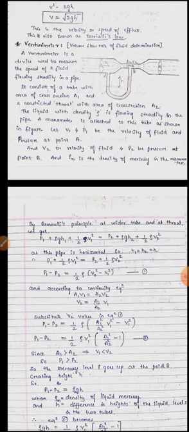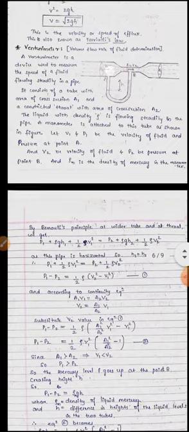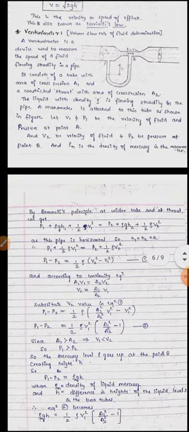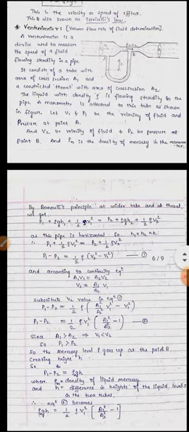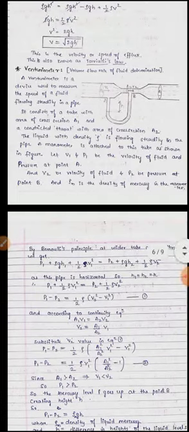One end of the manometer is attached to the broader area, and the other end to the thin area tube. The liquid flowing inside the tube has density rho, and the mercury in the manometer has density rho m.